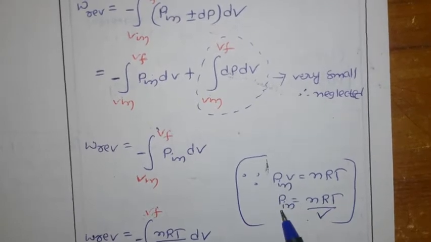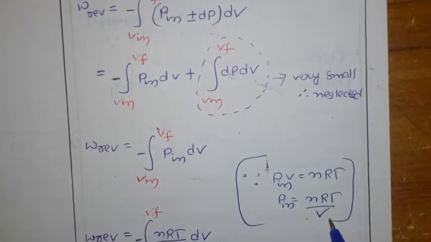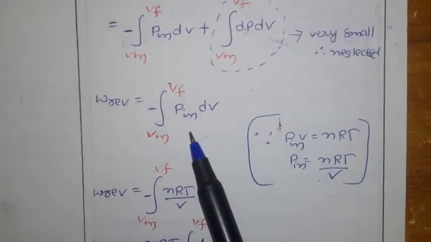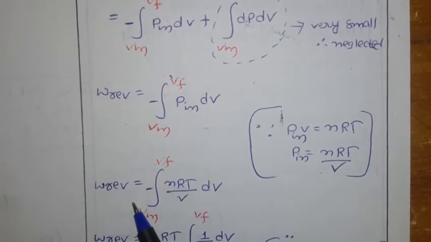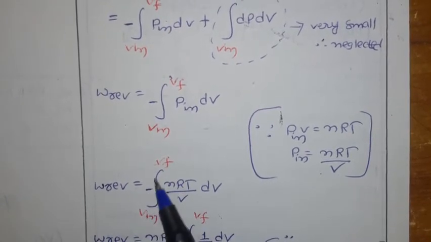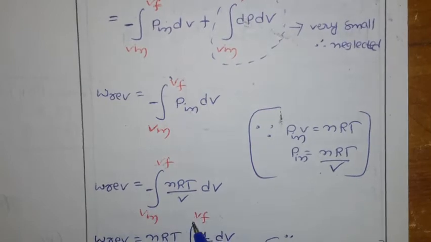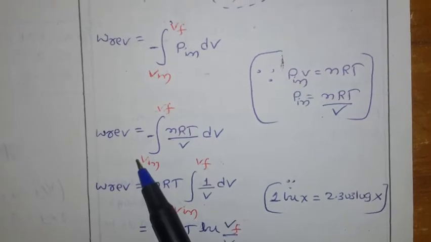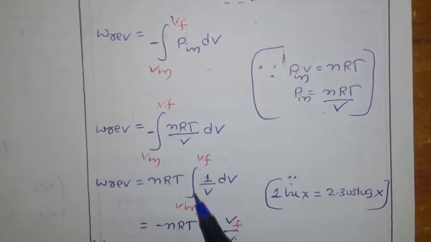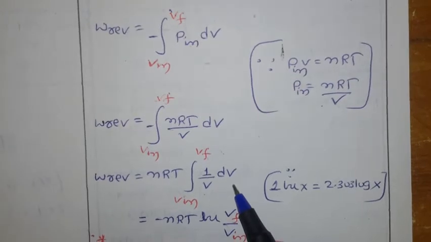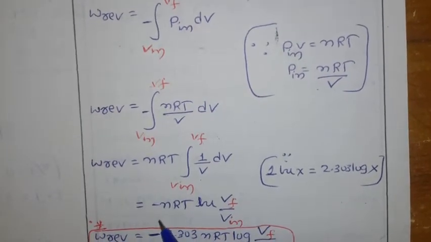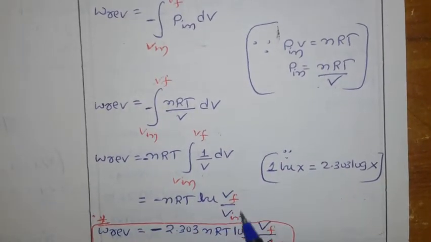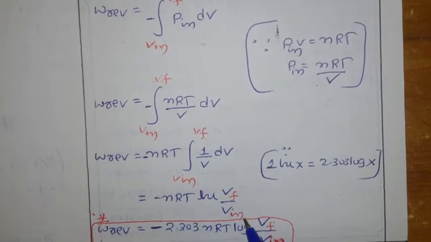This is the gas pressure, so P internal equals nRT by V. Instead of P internal, I am going to substitute nRT by V. Now the equation is W reversible equals minus the integration from V initial to V final of nRT by V dV. Here nRT is a constant, so I am taking it out. Then the integration of 1 by V dV, on simplification, gives the final result: minus nRT ln of the final volume divided by the initial volume.